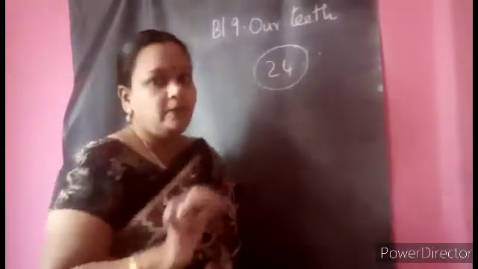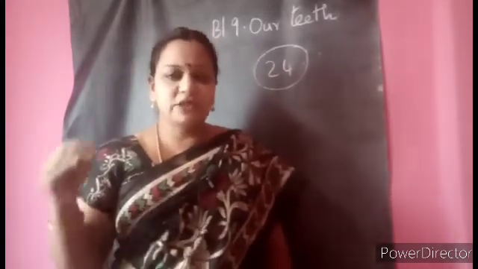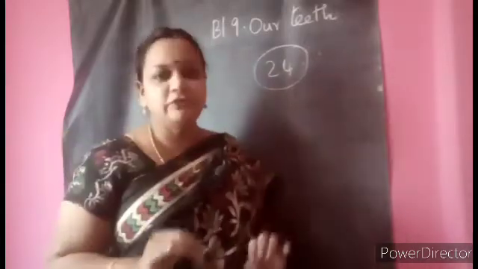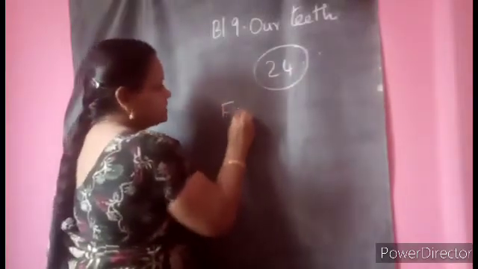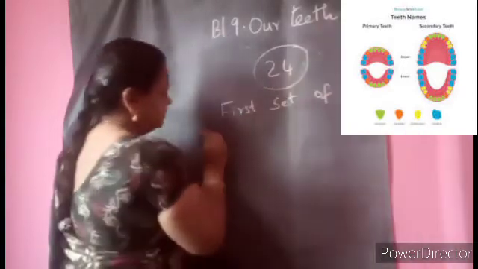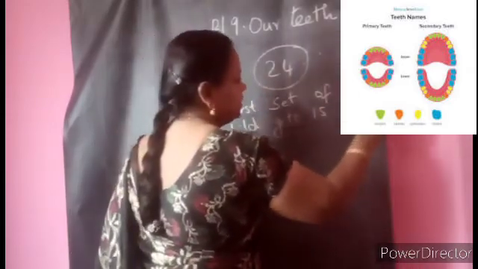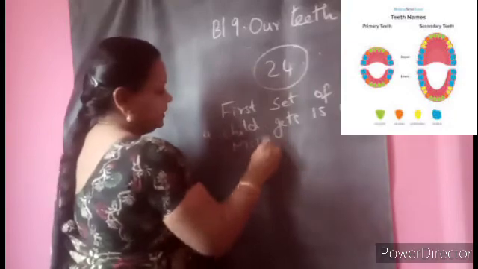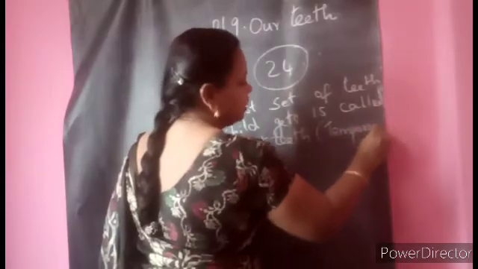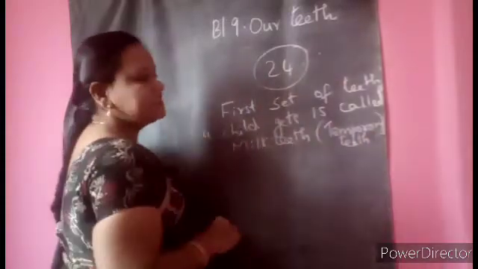When you are a newborn baby, as we discussed even last class, there will be no teeth. Then slowly, from 6 months onwards, the child will start cutting the teeth, and by 6 years, a child will have 24 teeth. And this first set of teeth the child gets is called what teeth, children? It's called milk teeth. Very good. And these are temporary teeth. Temporary means it is not going to last for your whole life.